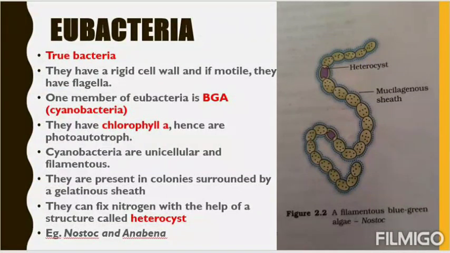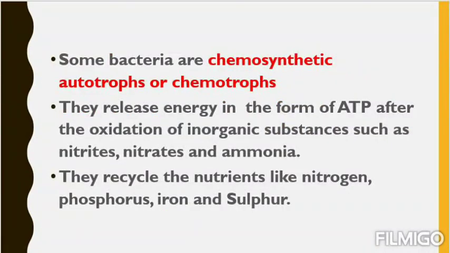So only Cyanobacteria have a structure called heterocyst that is helpful in fixing nitrogen. So it is a nitrogen fixer. Two examples of eubacteria are Nostoc and Anabaena. Now I make it easy for you, so you don't need to search for examples of Cyanobacteria. It's already given, Nostoc and Anabaena, but you have to remember this.